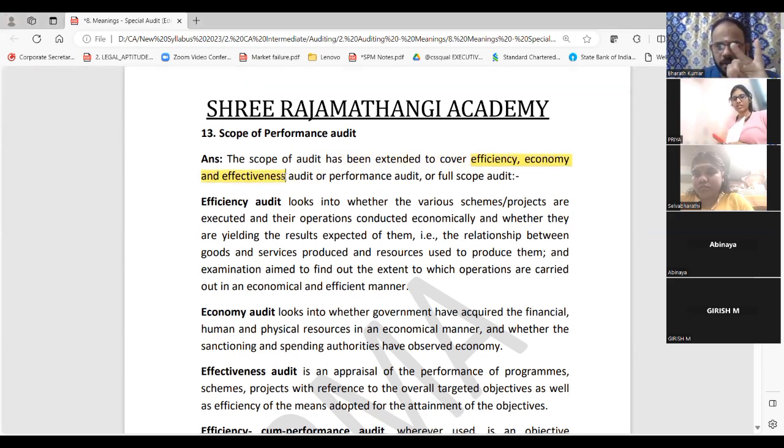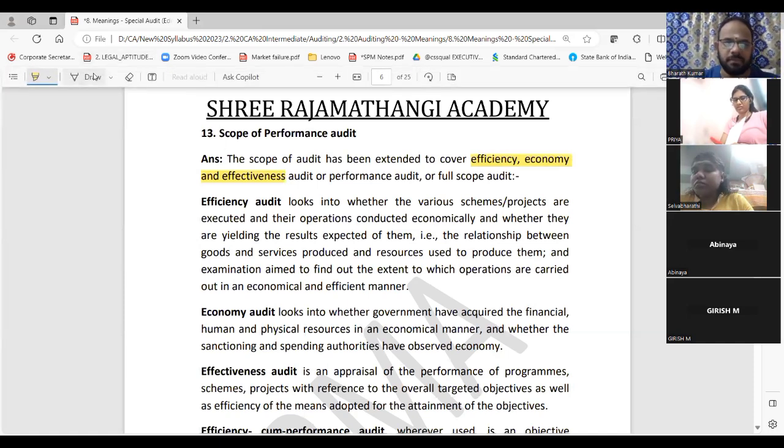Efficiency, economy, and effectiveness. That means how you are going to do it with quality, how you are going to do it with quantity, how you are going to do it economically. That is what is going to be. I wanted you to mark this question important for your exam for a simple reason. They can ask you, what is the scope of audit? What is not included in the scope of audit? What are the 3 E's you should remember?